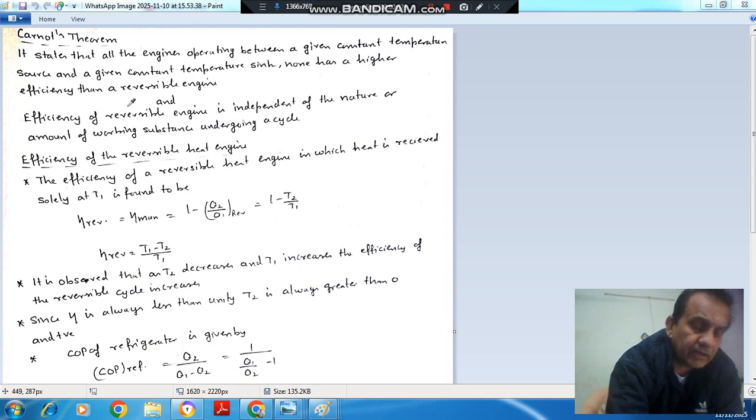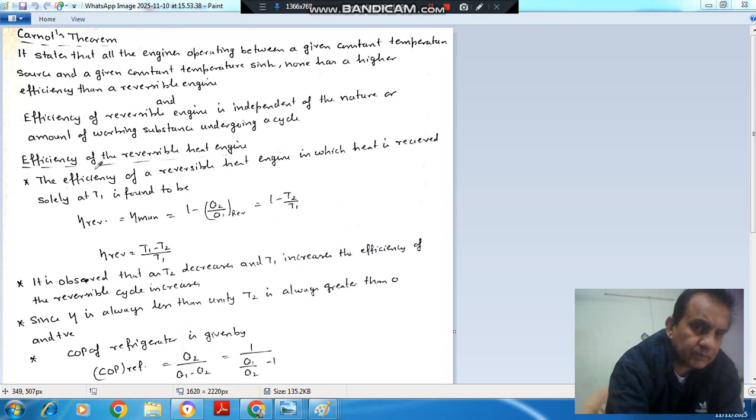And its efficiency would not depend upon the nature or amount of working system. So it doesn't depend upon the working fluid. It depends only on the temperature limits, highest temperature and lowest temperature. So this is your Carnot theorem.